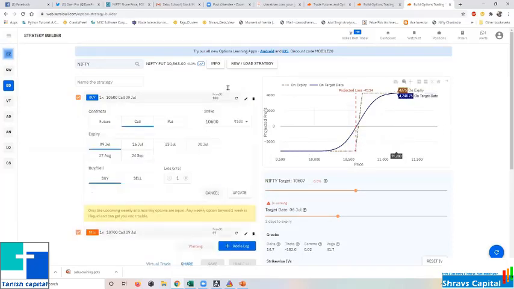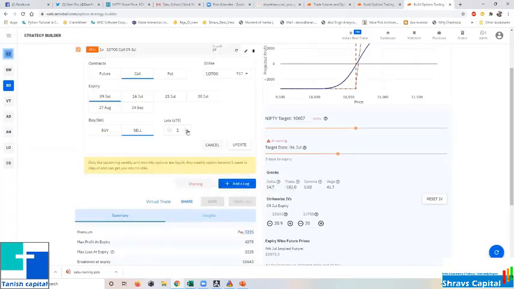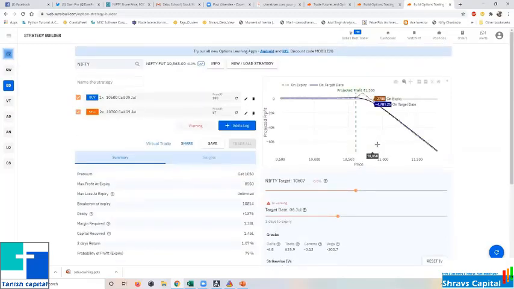And if you do this, this is a spread. There is something called ratio, because if you go to any site or any YouTube, people will be saying, I am selling call ratio. Call ratio means whatever I am buying, I am making sure that I am selling more than that. So here, you are paying money. So instead, if I select this, instead of selling this one, if I sell 2 lots, now I am getting 1,000 rupees for this profit, but the thing is, I am using more capital here.